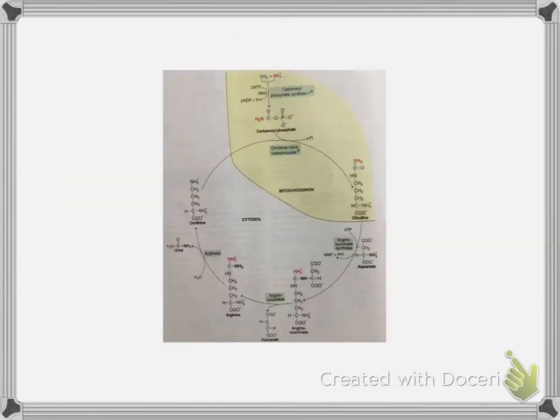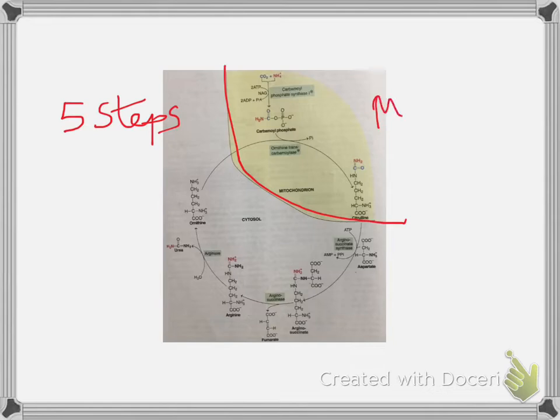Now coming to the cycle. This is the urea cycle. It is a 5-step cycle. In the urea cycle, 5 steps are there, and 2 steps take place in the mitochondria and the remaining 3 take place in the cytosol.